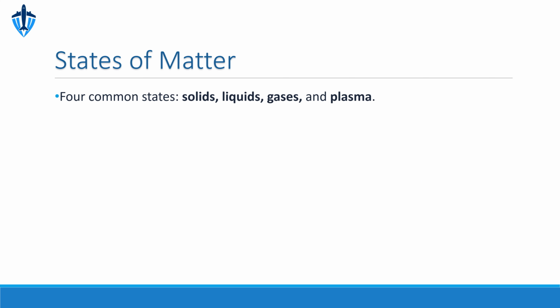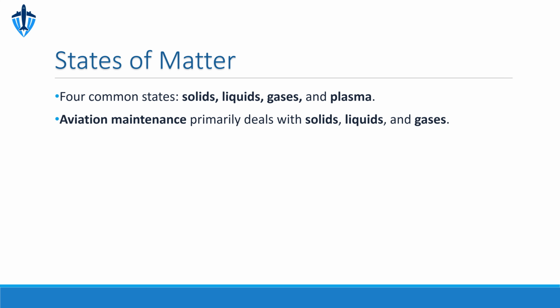Matter exists in 4 primary states: solid, liquid, gas, and plasma. For aviation maintenance, we mainly focus on solids, liquids, and gases. Remember, changing the state doesn't change what the substance is. Water is still H2O, whether it's ice, liquid water, or steam.